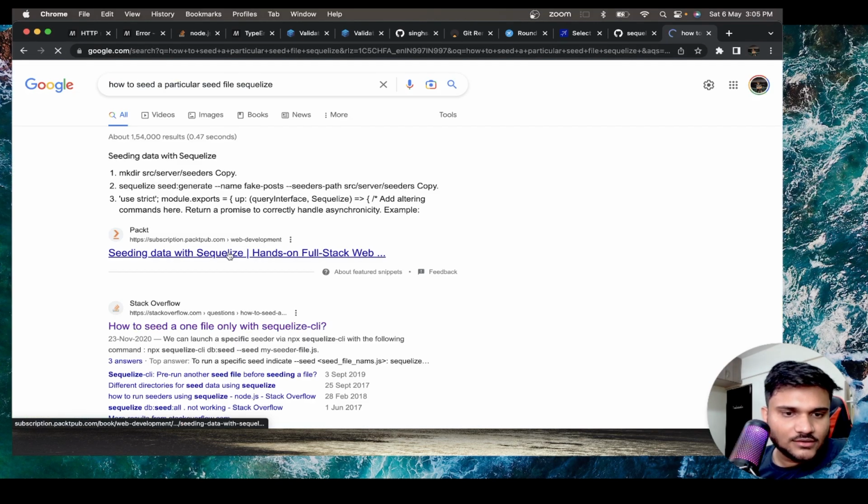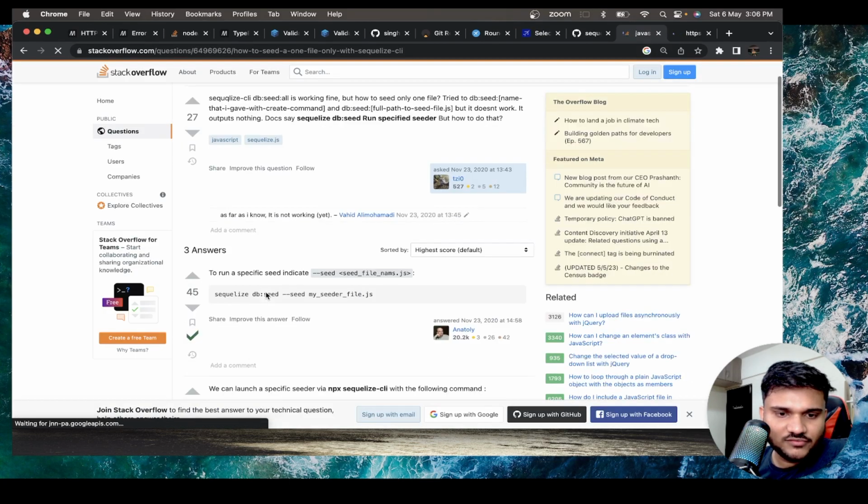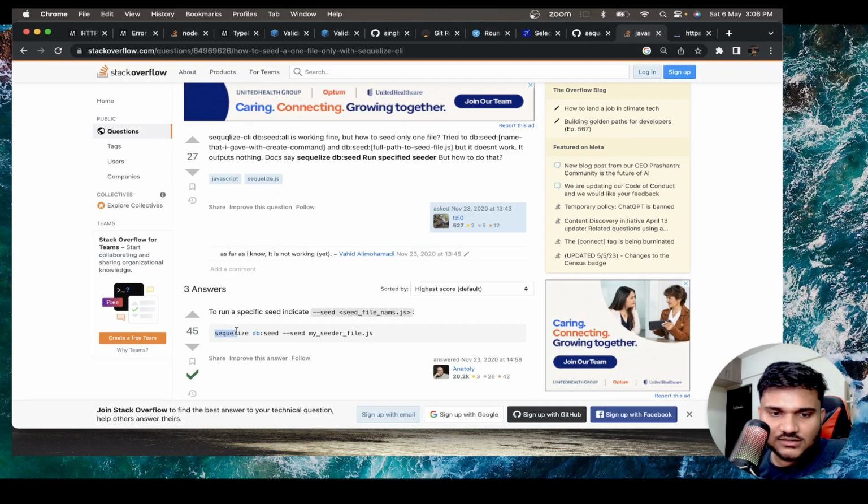Let's see. So how to seed only one file? See, very easy. Sequelize db seed --seed and your file name. Whatever is your seed file name, just write that seed file name, then only that particular seed file will be applied. If you do db seed all, then all the seed files will be applied.